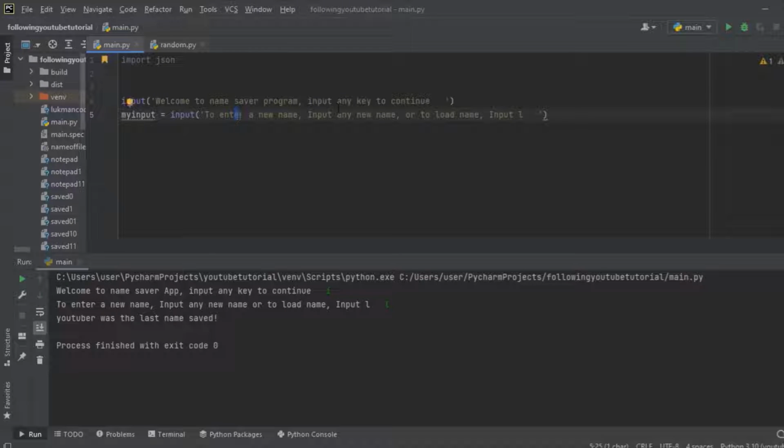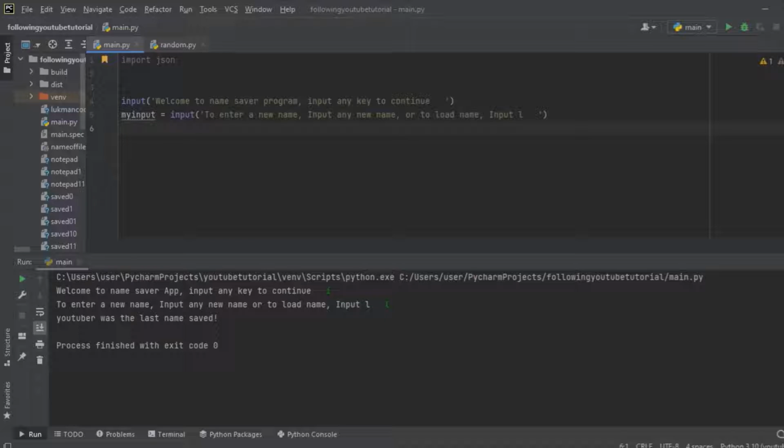So here's what we are trying to do. To enter a name, you just input any new name you want, and to load a name you have to input the letter L. Now we are going to create a condition whereby when we input any name, we save the program, and when we input L, we load the program. But first of all, let's work on the saving part.